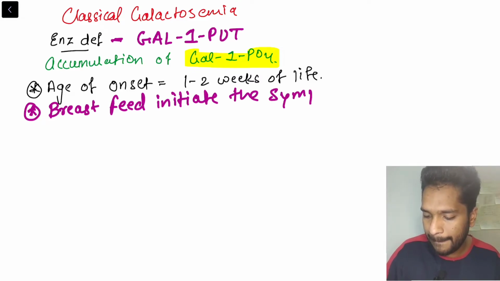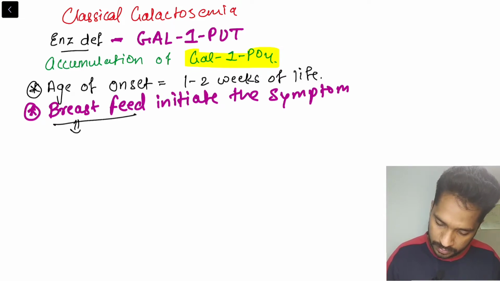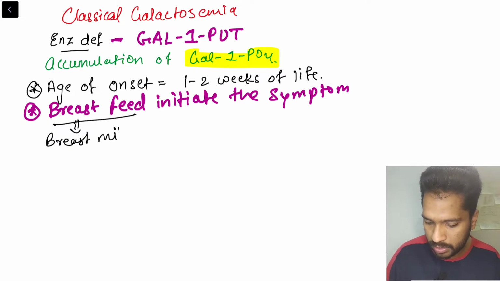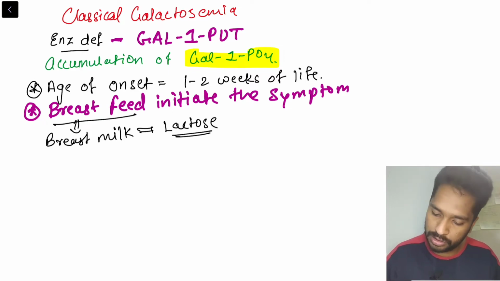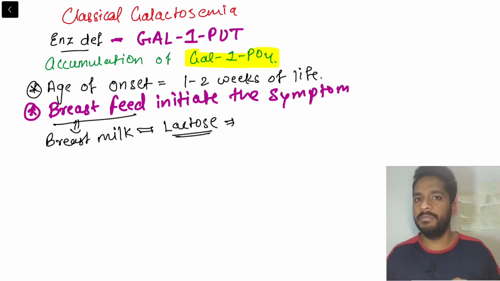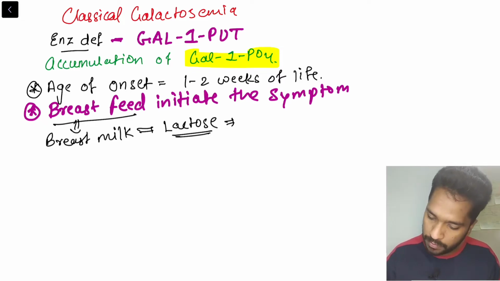Because breast milk contains lactose, and if you read the basics of carbohydrate classification, you'll know that lactose is made up of glucose plus galactose.